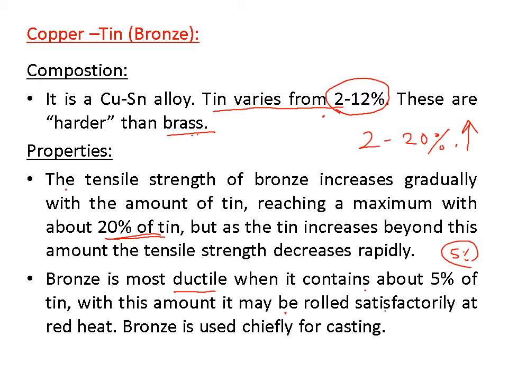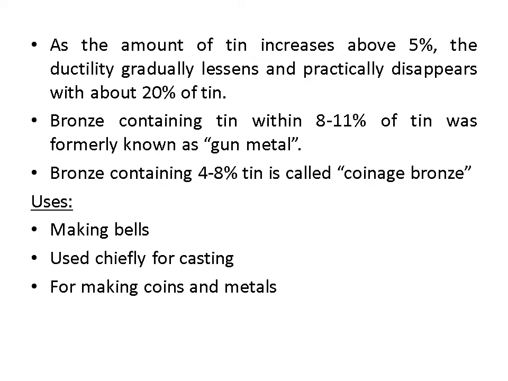Bronze is used cheaply for casting. As the amount of tin increases beyond 5%, the ductility decreases and practically disappears. Means when tin percentage is 20%, then the ductility is 0. There is no ductility at 20% of tin.